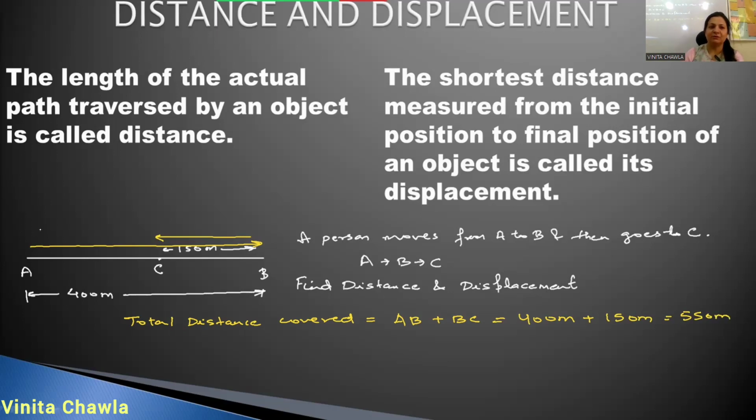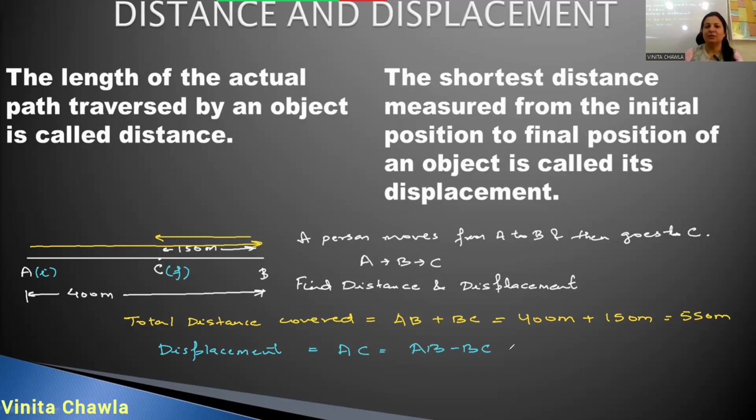Have you found the displacement too? Good. Now we can write the displacement of the person. Displacement is the distance between initial and final position. The initial position is A and the final position is C, so displacement is AC. How can we find AC? We simply have to subtract BC from AB.